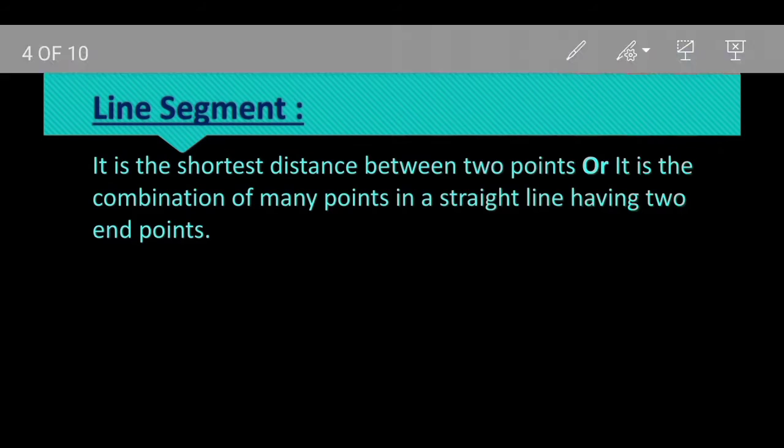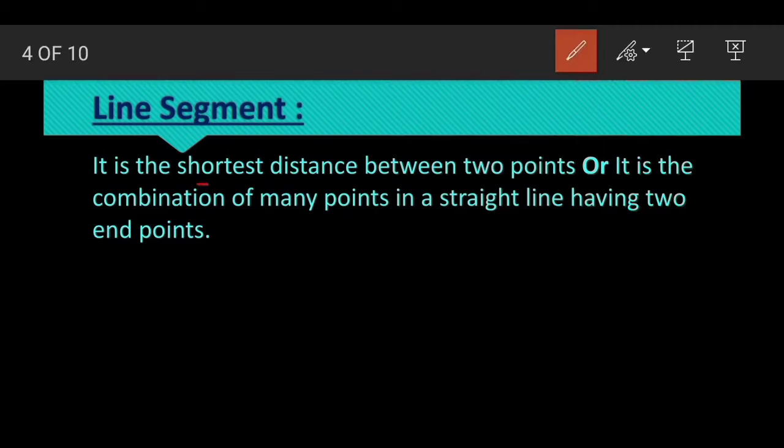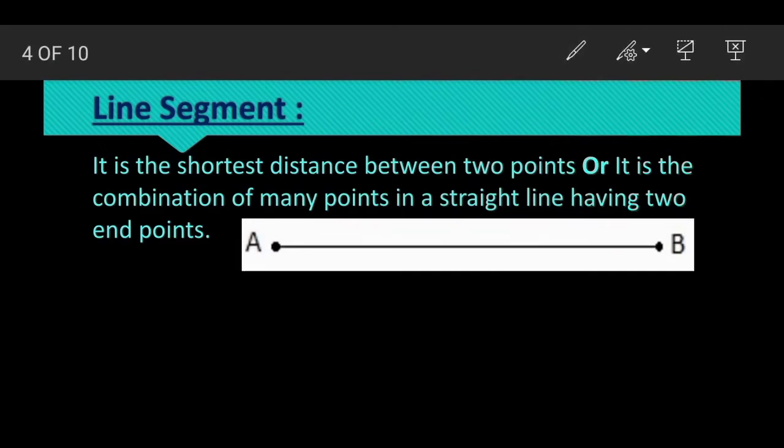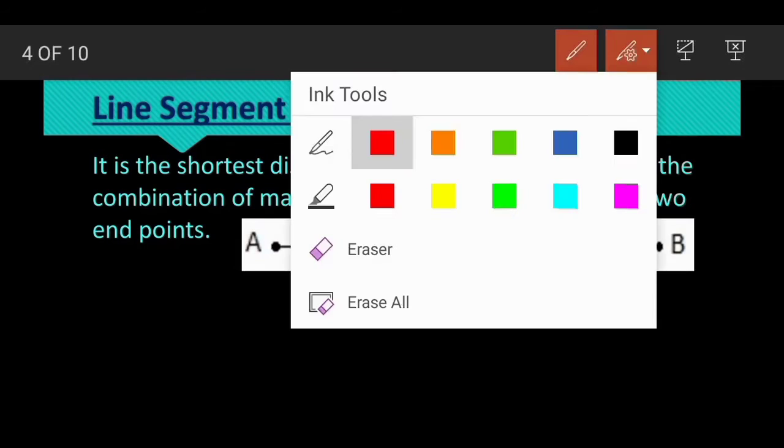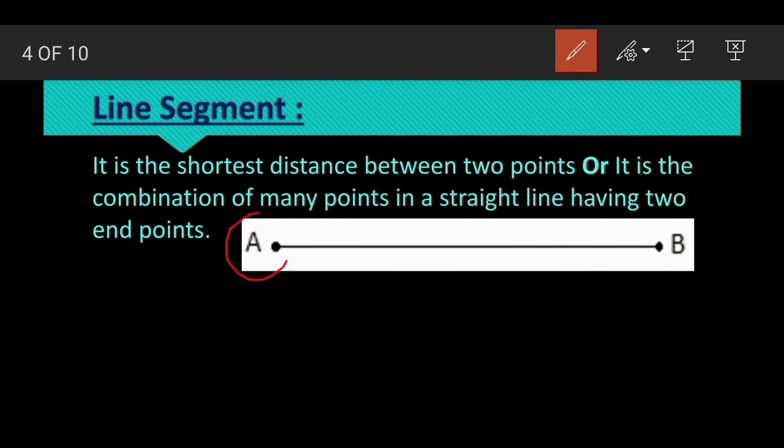Our second term is line segment. It is the shortest distance between two points, or we can say that it is the combination of many points in a straight line having two endpoints. Look at this one. Here is the line segment and the two endpoints are A and B.